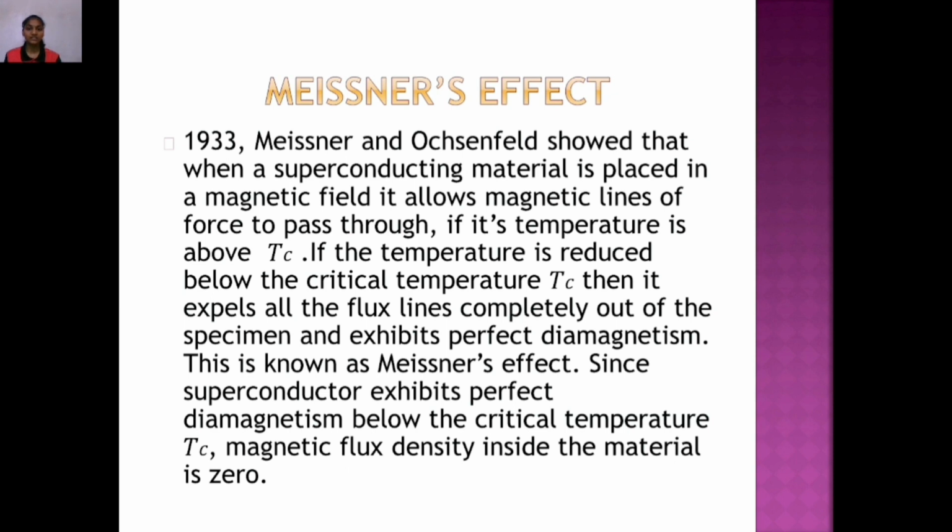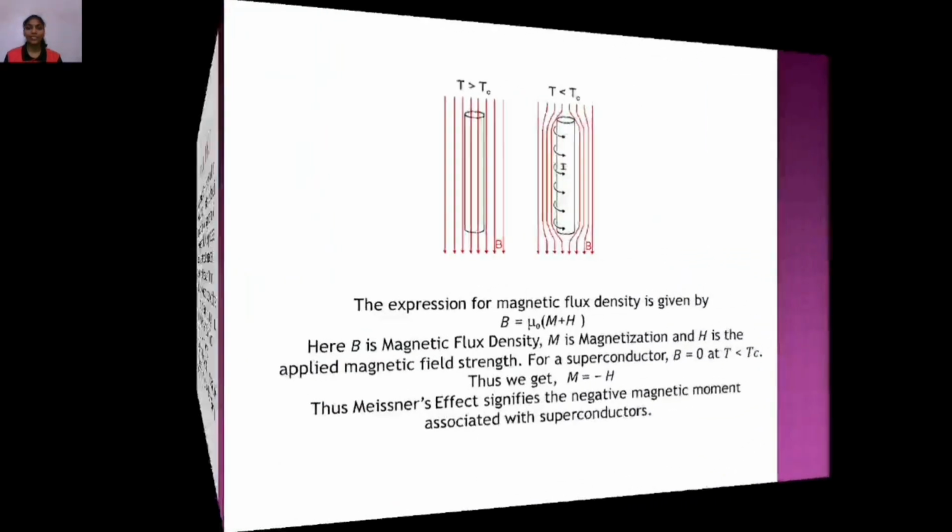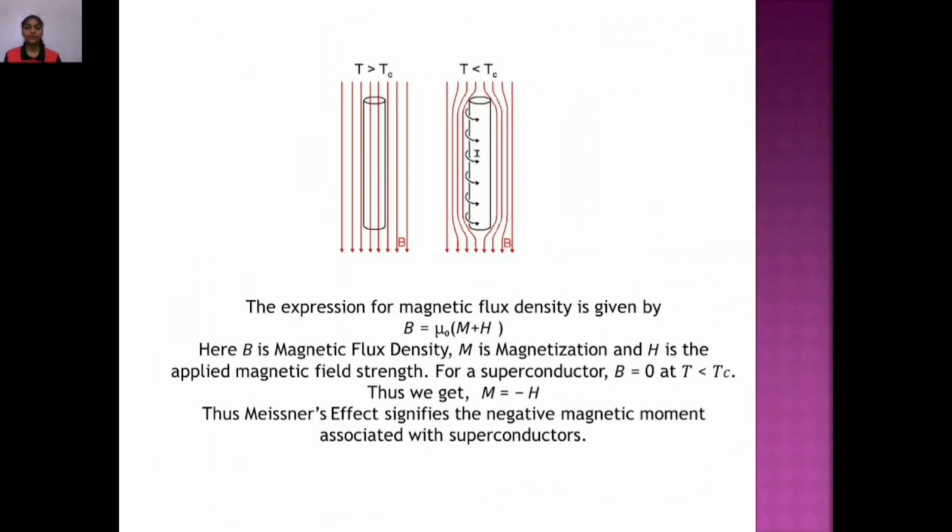Since a superconductor exhibits perfect diamagnetism below the critical temperature Tc, the magnetic flux density inside the material is zero. The expression for magnetic flux density is given by B equals mu naught multiplied by M plus H. Here B is magnetic flux density, M is magnetization, and H is the applied magnetic field strength.